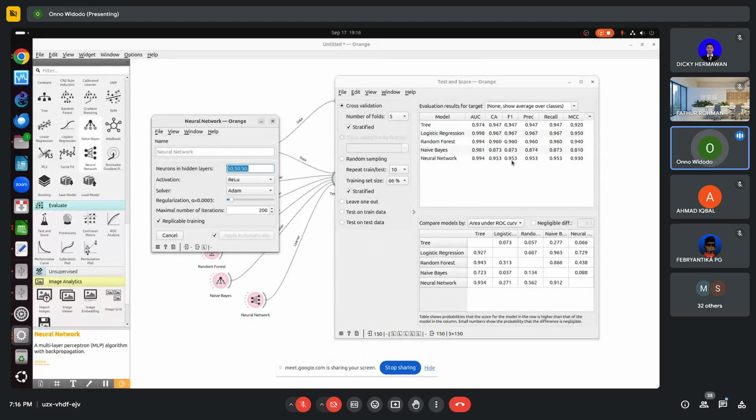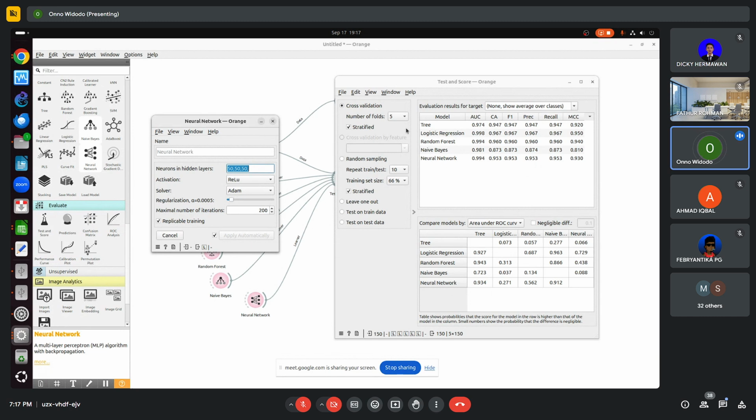So the best one is logistic regression. The second best is random forest, then neural network. That's how we make a competition among the algorithms. To be honest, I'm not in favor of neural networks because of this.